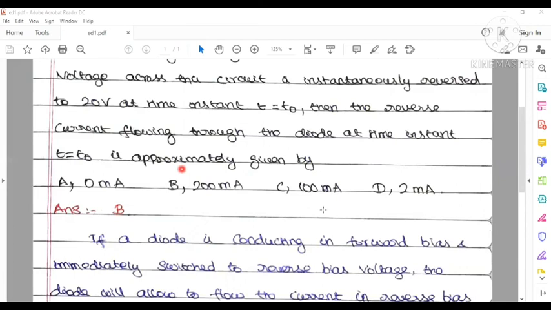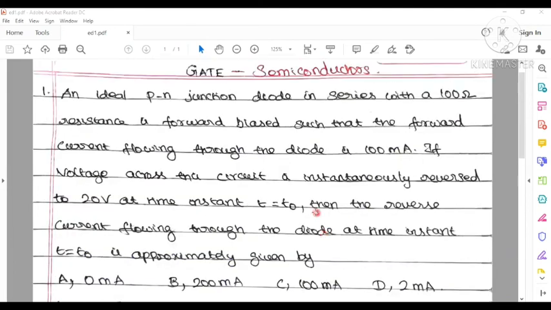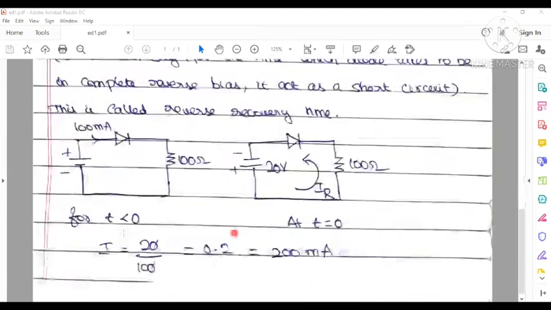Now a summary of this problem. In this problem, our p-n junction diode is first connected with a 100 ohm series resistance and also connected with forward bias. In this circuit, the forward current is 100 milliamps. That is the first part, for t less than 0.